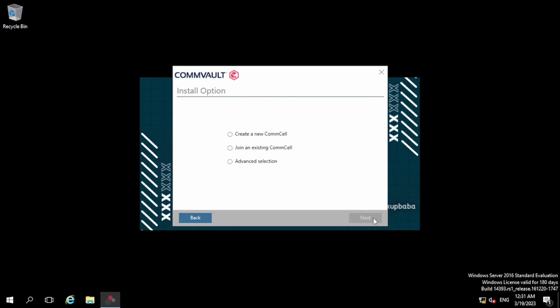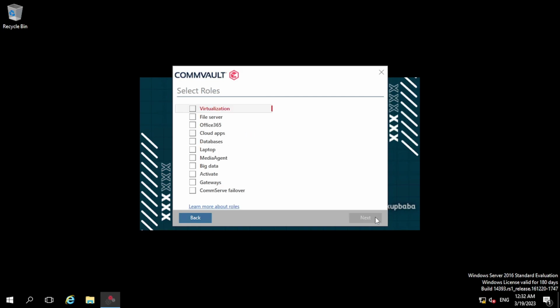Now click next. In the install option, you will get three options. If you are doing the first installation for CommServe, then you need to create a new CommServe. If you are doing the media agent package or any other package installation, you have to choose the second or third option. I'm choosing the second option, join an existing CommServe, because we have already deployed a CommServe. Now clicking next. Here you will get multiple roles. In the multiple roles, you have to choose the media agent package. Now click next. If you want to learn about the roles, go with this URL below. Click next.